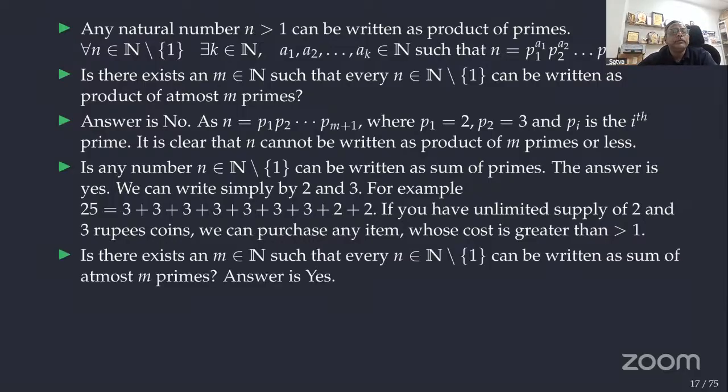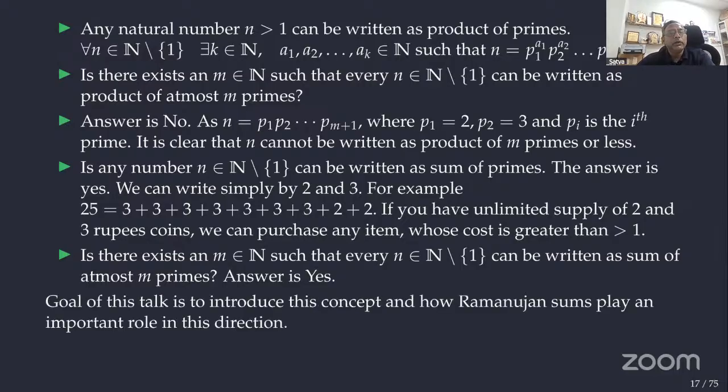Okay, good. Does there exist an m such that every n can be written as a sum of at most m primes? Here the number of terms is increasing if I use only 2 and 3. I cannot bound it. But if I use all primes, the question is: does there exist an m such that every number can be written as a sum of at most m primes? The answer is yes. So the goal of this talk is to introduce this concept and how Ramanujan sums play an important role in this direction.